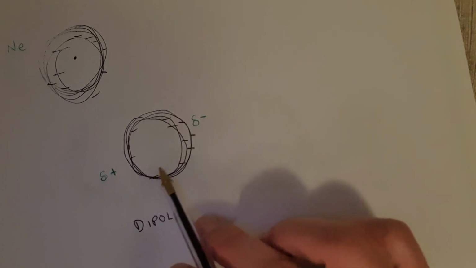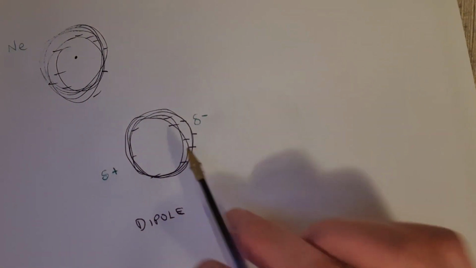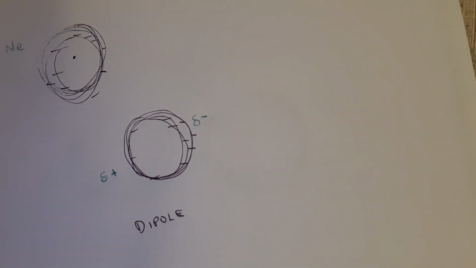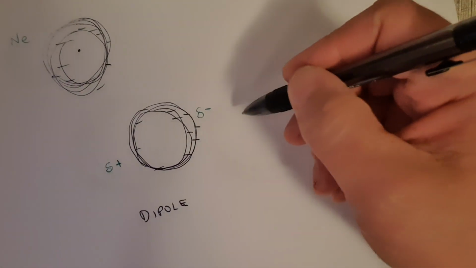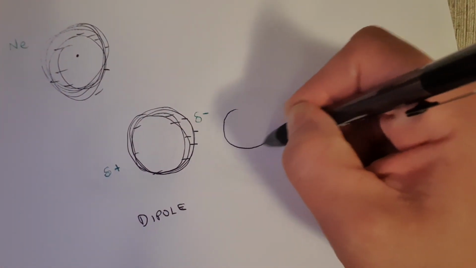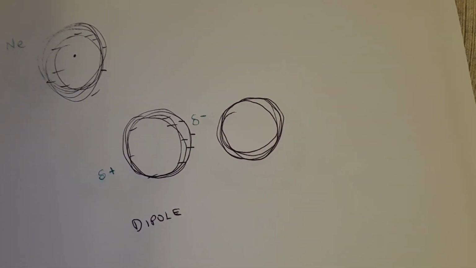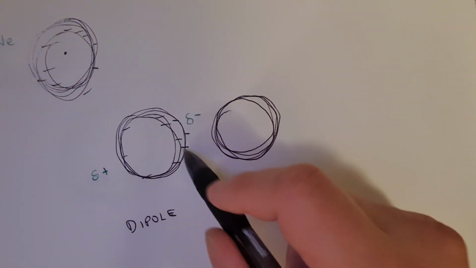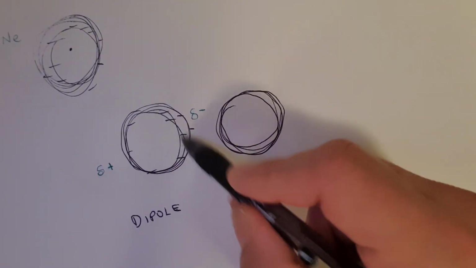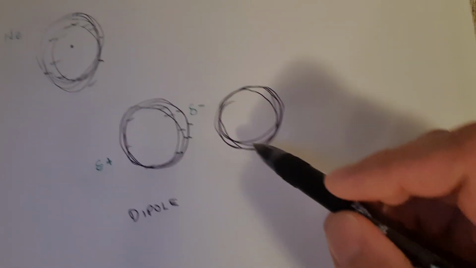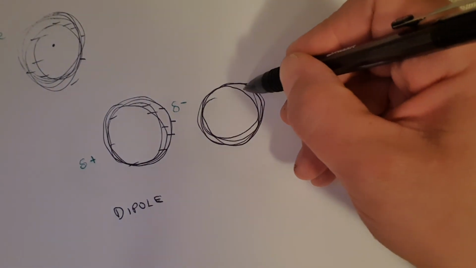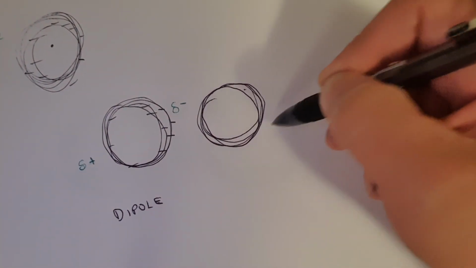There's no reason to say that for a moment in time you wouldn't get this happening. But if we extend that a little bit and think about how that would be affecting a neighbouring atom, okay? So that's a neon next door to it. What effect will all this area of negative charge have? That's going to push the wee light mobile electrons away to this end of the atom.